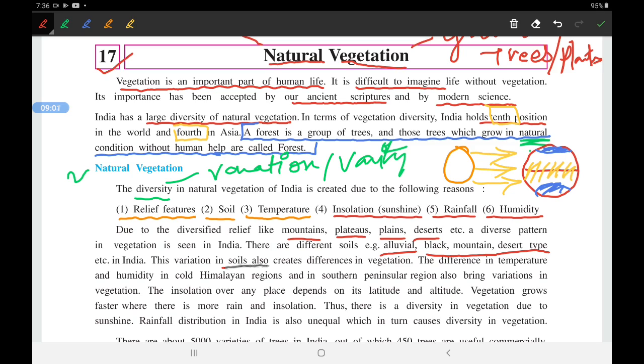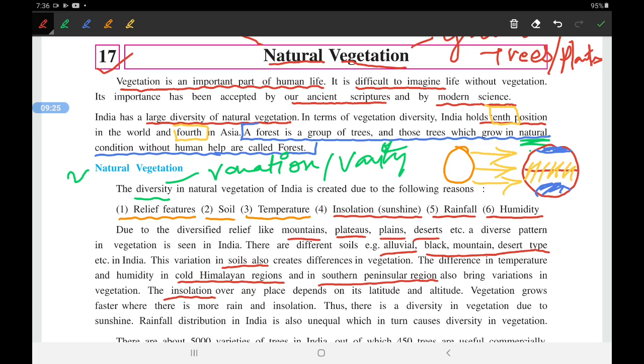Different kinds of soil, and due to that, the difference in temperature and humidity is also one of the reasons. In the cold Himalayan regions and the southern peninsula region, the temperature and humidity are very different. This also brings variation in vegetation, and due to all this, there is a lot of variation in the vegetation.